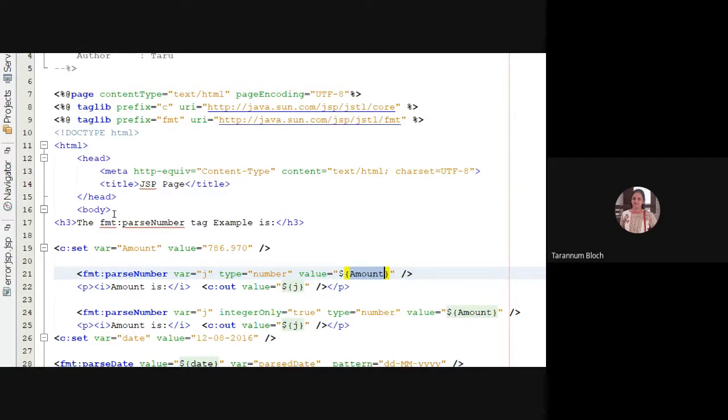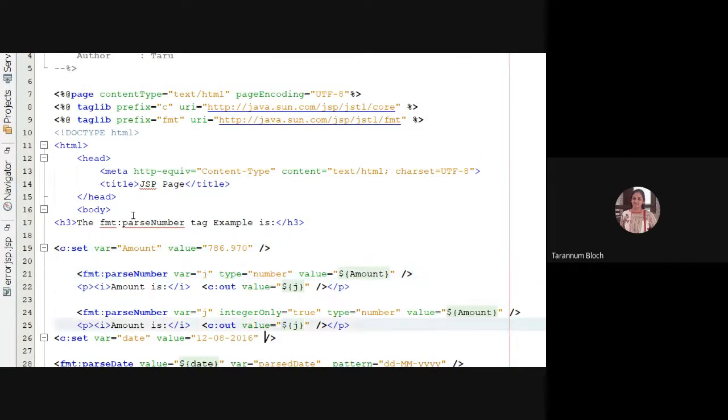So this 786.970 will be treated as a number and will be stored inside the variable j. Then I'm saying amount is c:out value. I'm using the variable not for the assignment but for the use. So I'm writing the expression like this. Mind well, when you are declaring a variable, you have to write var j simply. But if you want to use the value of variable j, you should write $ curly braces j.